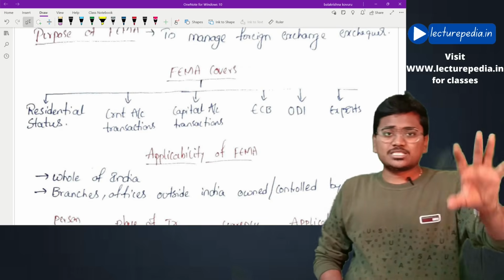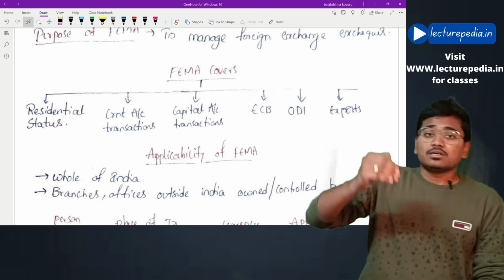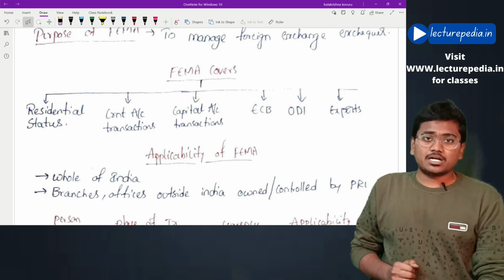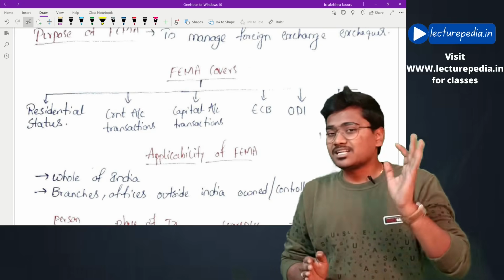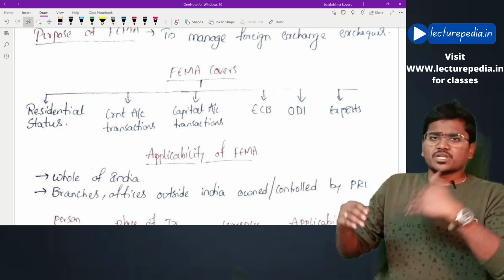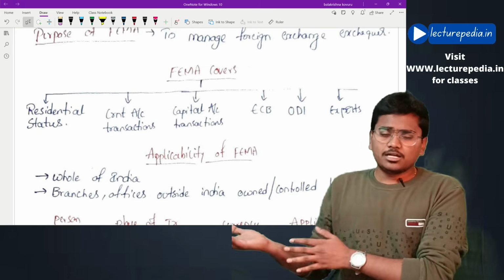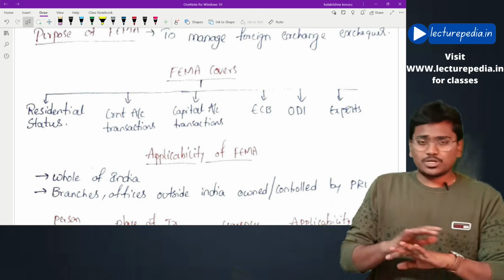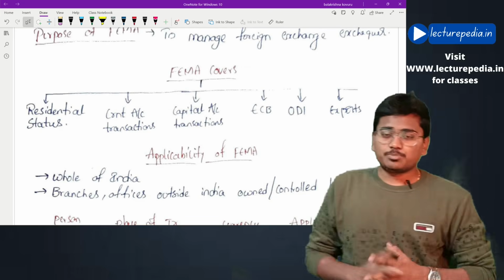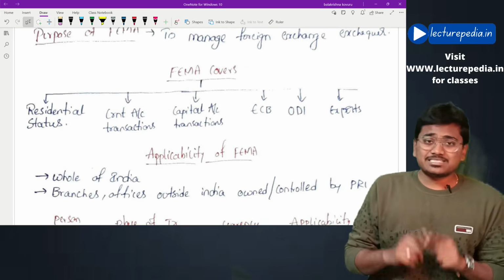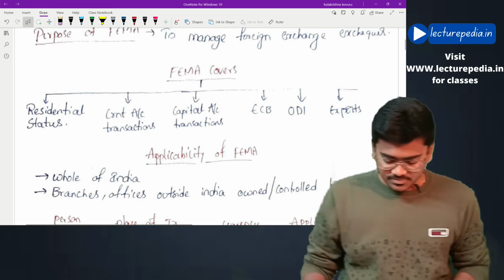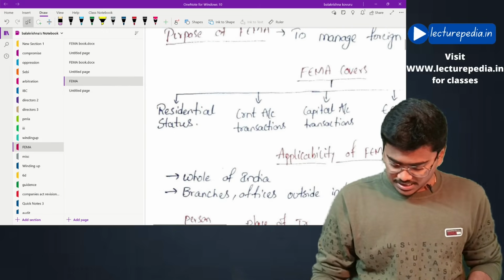Now in this FEMA, for our syllabus, we can divide FEMA into these parts: the concept of residential status, current account transactions, capital account transactions, then external commercial borrowings, after that overseas direct investments, and provisions related to exports. Now first of all, we will revise residential status. I'll take you to another chart.